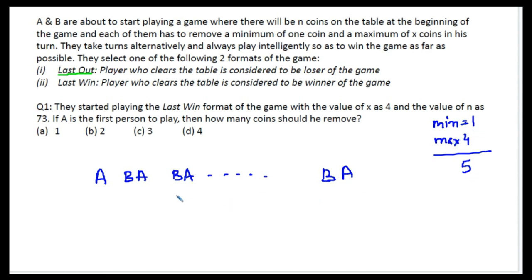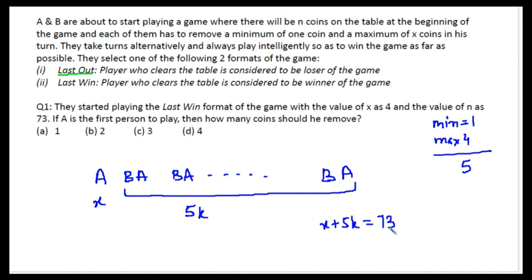So we had seen in the previous video, the concept behind it was that you are supposed to take this to be a multiple of the controlling number. This value is a multiple of the controlling number, this value is x, so that means x plus 5k should be equal to 73.